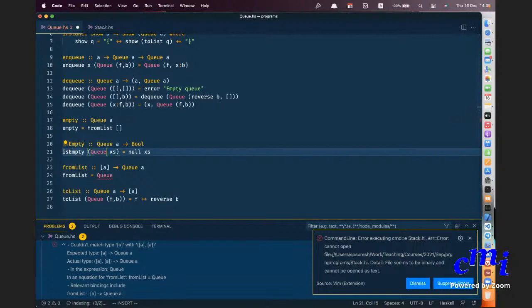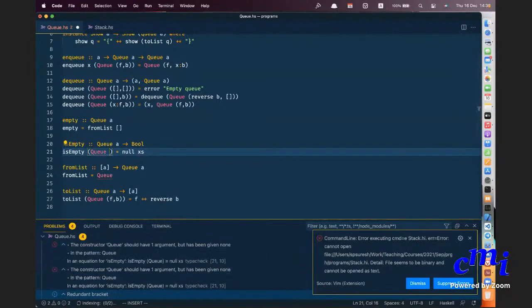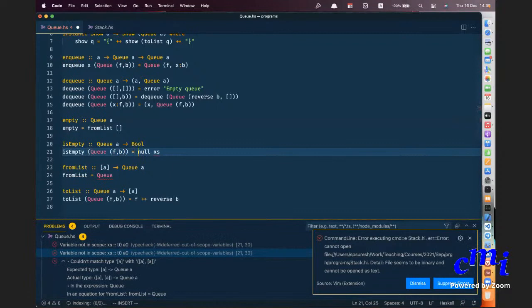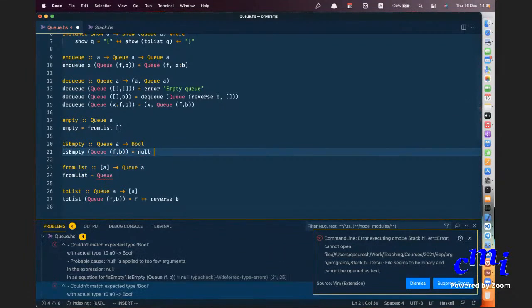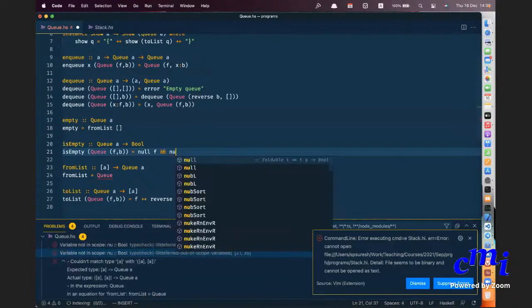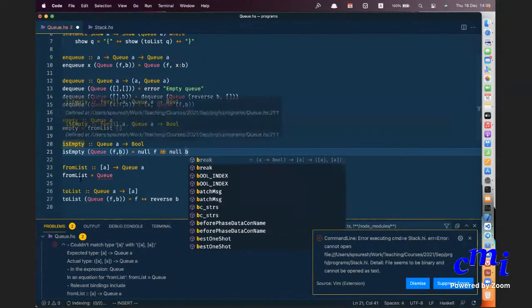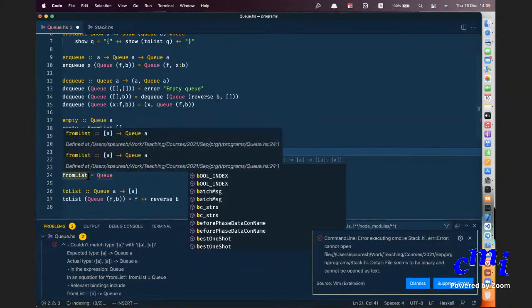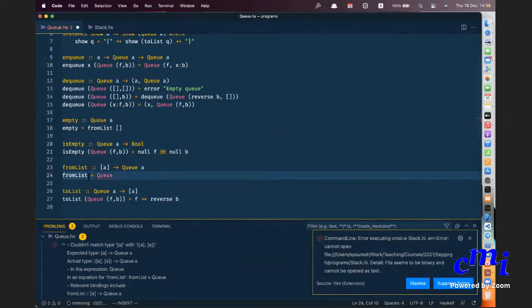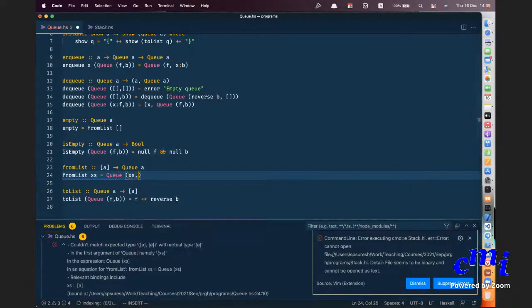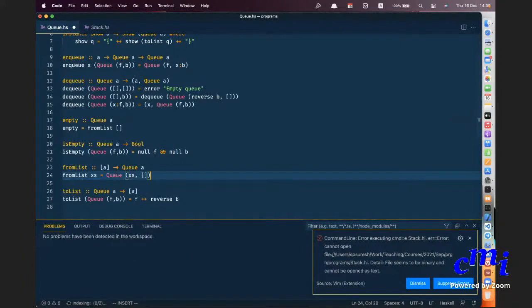I am just checking whether both parts are empty, null F and null B. Okay, and from list of any list from excess will be queue of, I'll put the list in the front portion and keep the back portion empty. Okay. This is it.